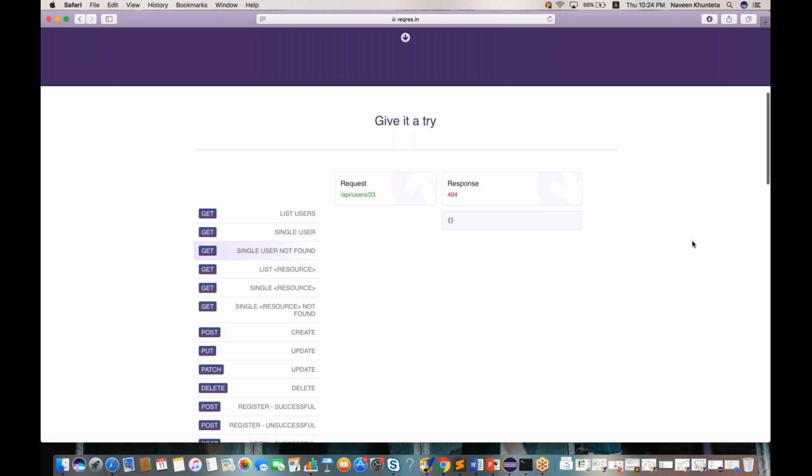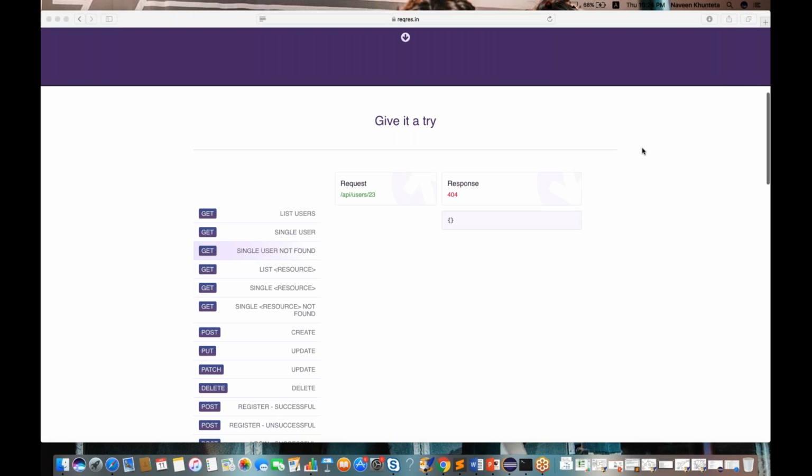That's why I always say, guys, please understand these things. This is the actual crux: how exactly the communication is happening. Because in 99% of cases, we are just playing with the UI, and playing with the UI won't help you.